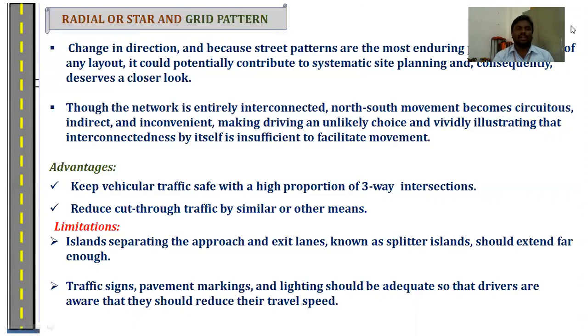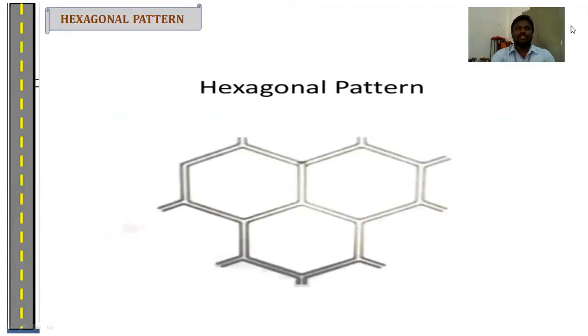The advantages of the radial or star grid pattern: it keeps vehicular traffic safe with a high proportion of three-way intersections, and reduces cut-through traffic by similar or other means. Limitation: where we can provide in the radial circular pattern, we provide some islands, which give easier movement of vehicles. Next one is the hexagonal pattern.